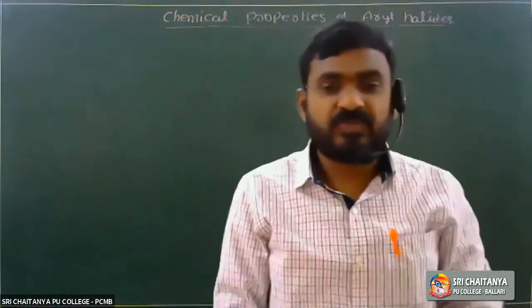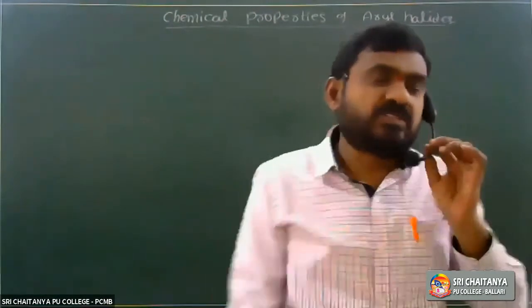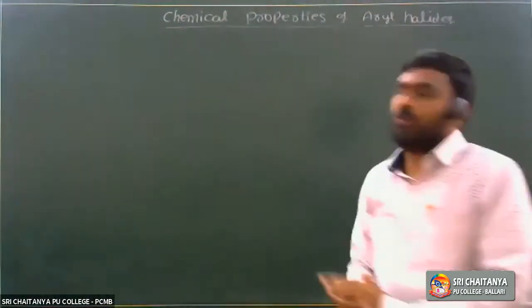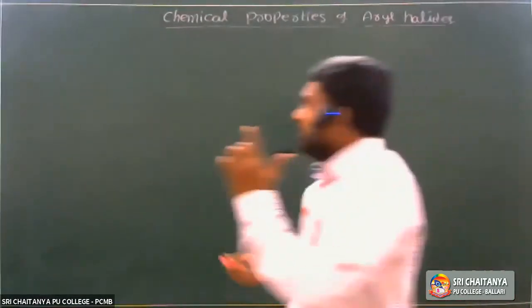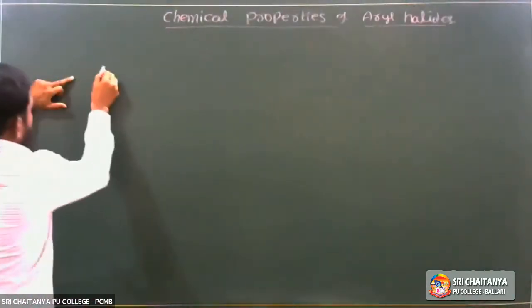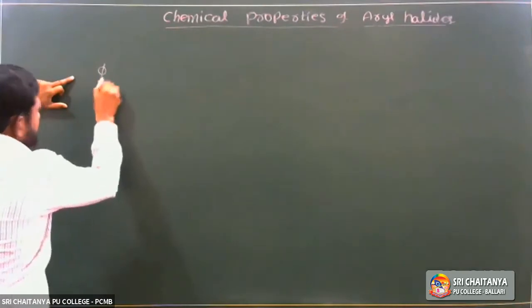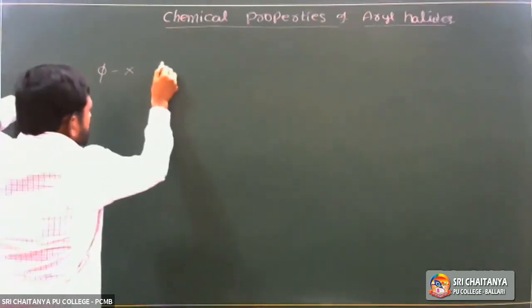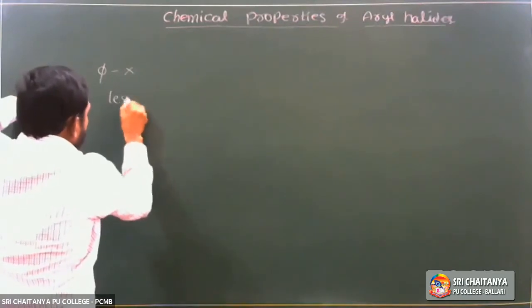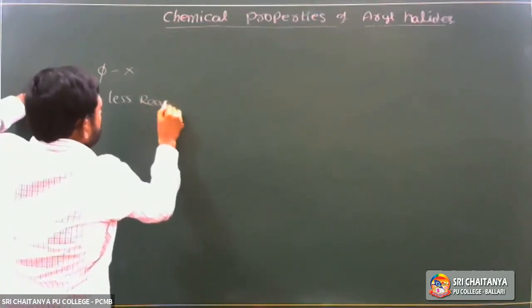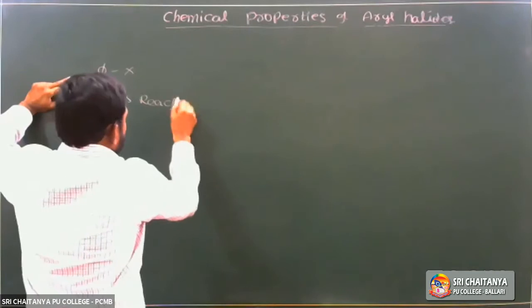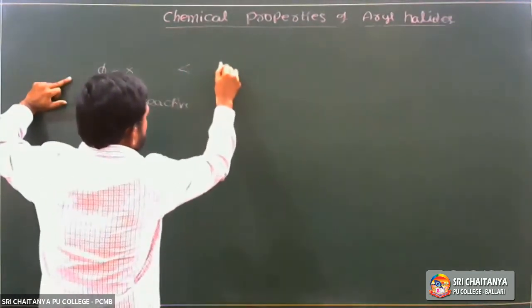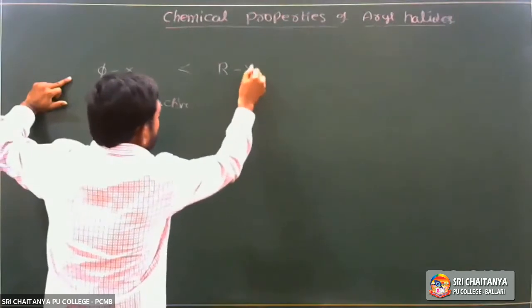Good morning. So, chemical properties of haloarenes. Haloarenes are less reactive towards nucleophilic substitution reactions as compared to alkyl halides.